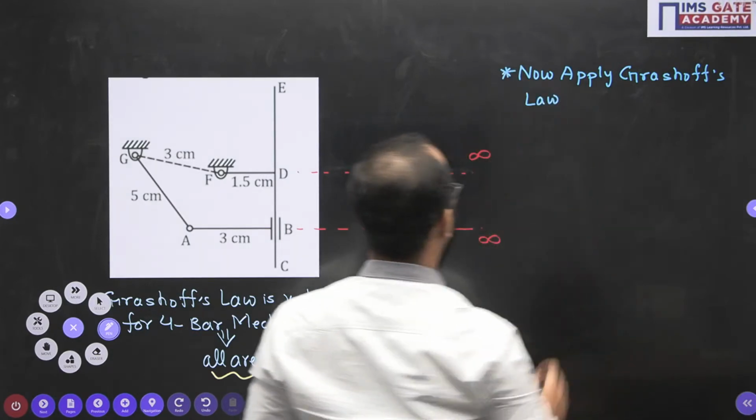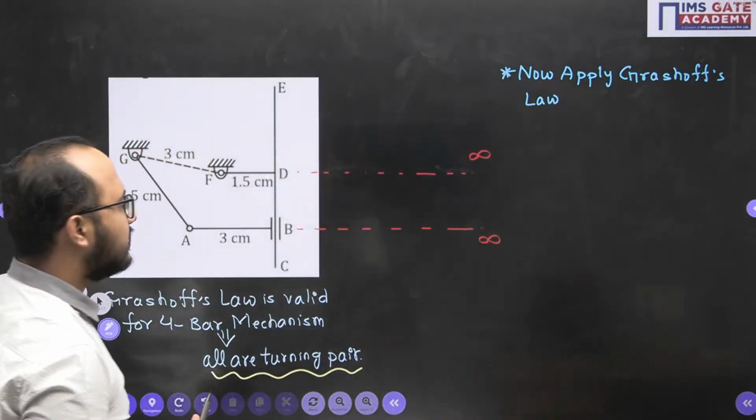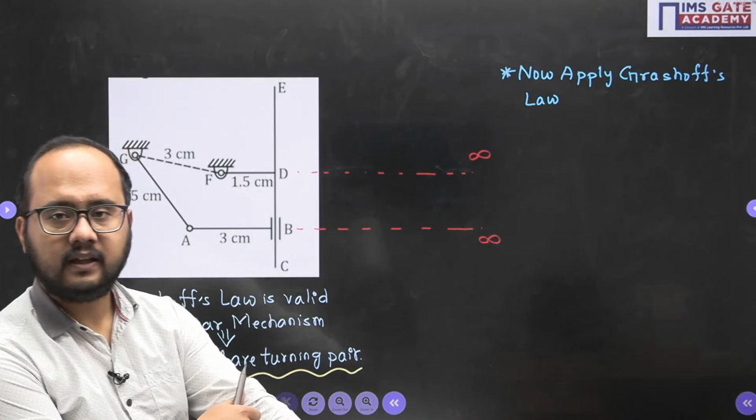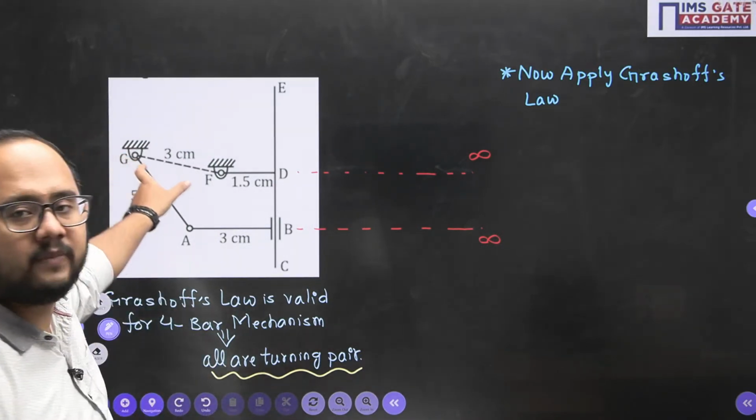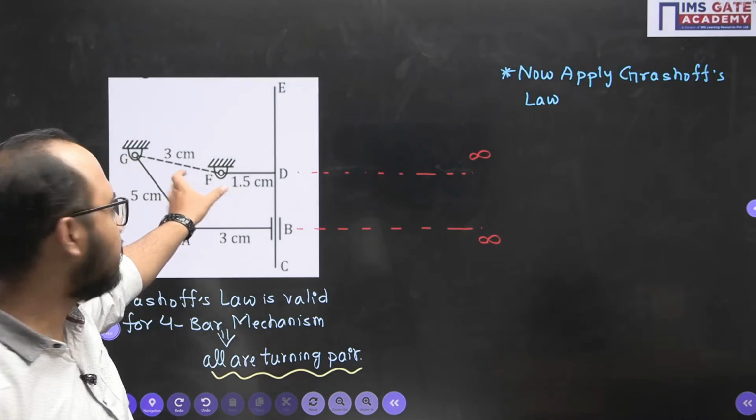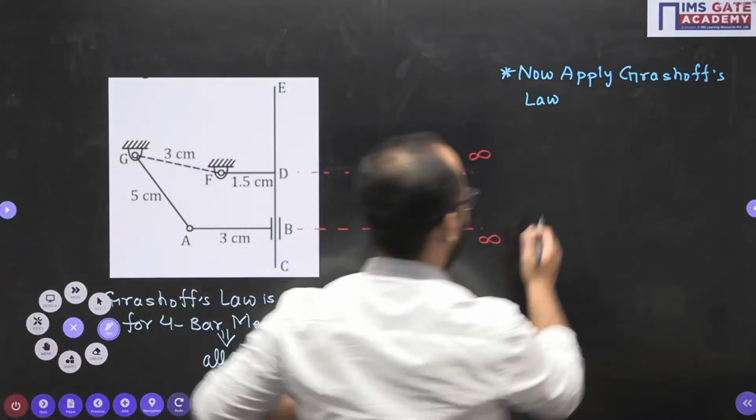Now apply Grashof's law. Now what is Grashof's law? The smallest plus longest. Smallest and longest. What is the smallest link here? Tell me. What is the smallest link? This 3 is the smallest link.